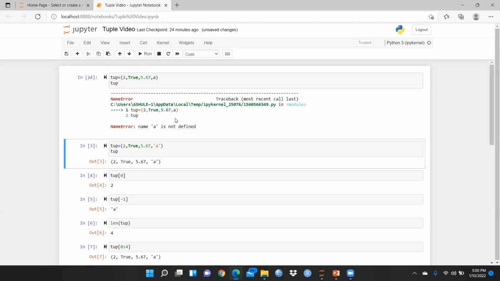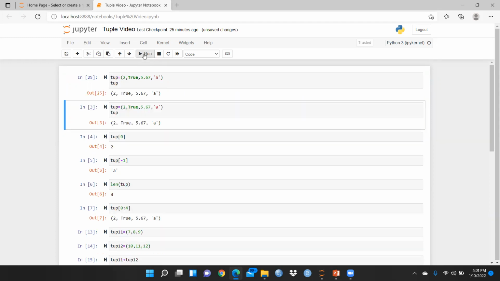It will give this kind of error message. Why is it giving this? Because name A is not defined. Why is name A not defined? Because this is a character, this is a string. It should be in inverted commas. So what I will do, I'm just putting quotes here, and let me run this. Now you can see the output. Now there is no error message. The output is 2, True, 5.67 and A.